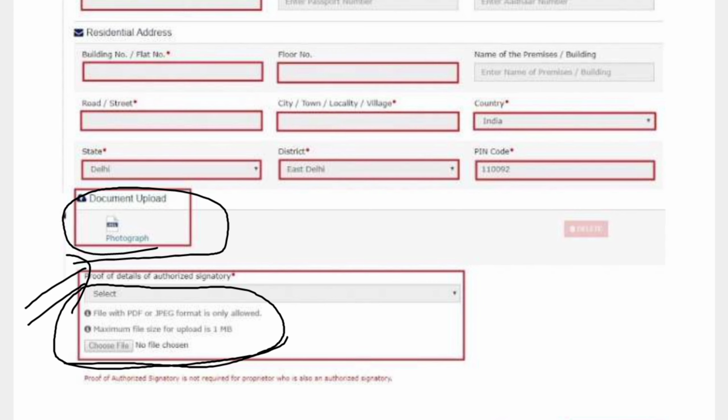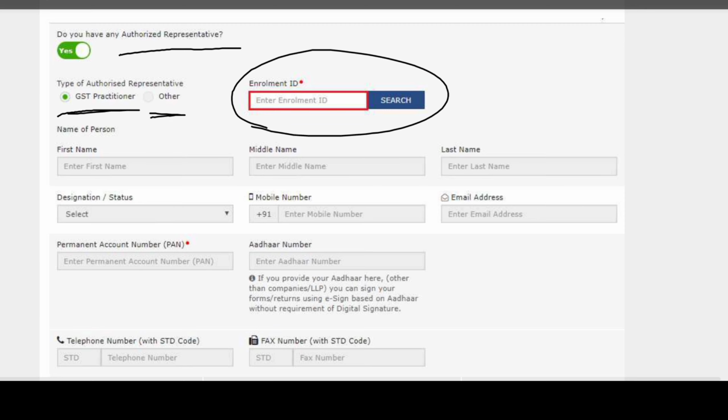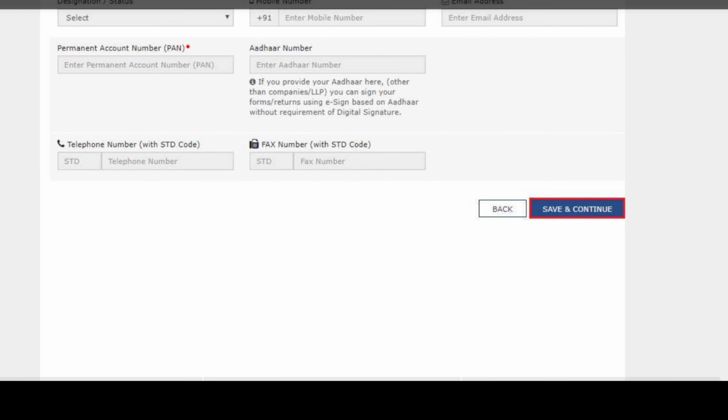So after that you have to click on save and continue. And here, if you see, do you have an authorized representative? Authorized signatory is different from authorized representative. If you click on yes, it will ask whether GST practitioner or other. It will ask for the details. Once you complete these details, you can click on save and continue.